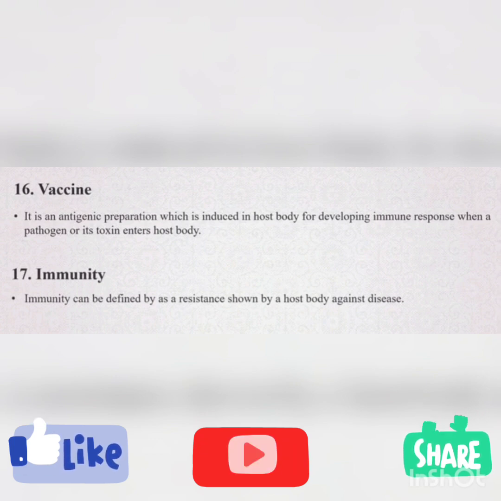And then next is immunity. Immunity means the resistance power of our body. So our body has some capacity to fight against microorganisms. So we are not going to suffer from infections because our resistance power is strong. We are eating good food, we are doing exercise, our immunity is strong. So we are not facing any infections.